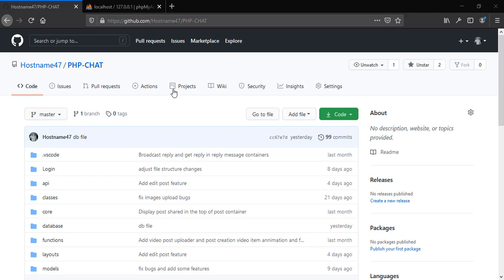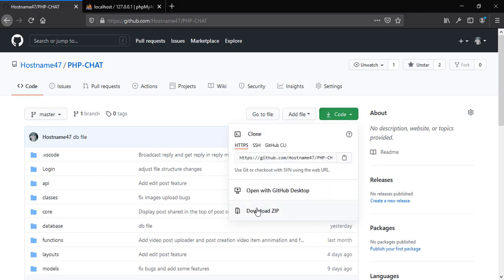Alright, so the first step is to download the project, so the link of the project will be in the description. You can do so by either downloading the zip file, or if you have Git installed on your machine, you can grab this link here